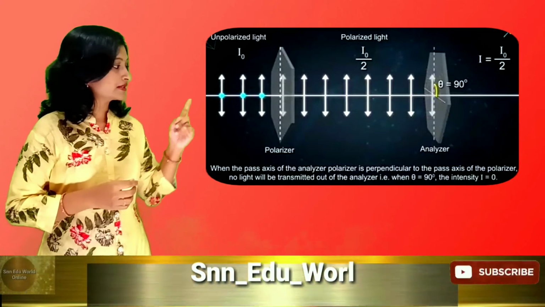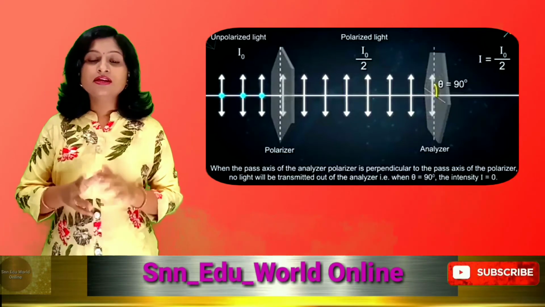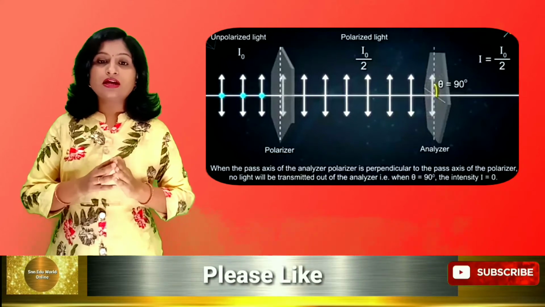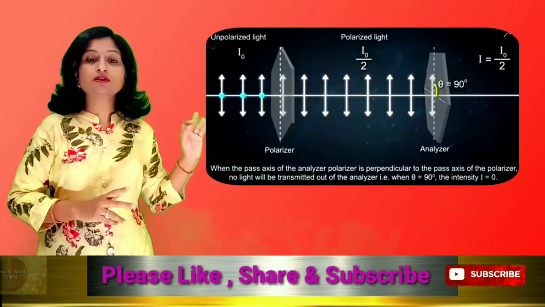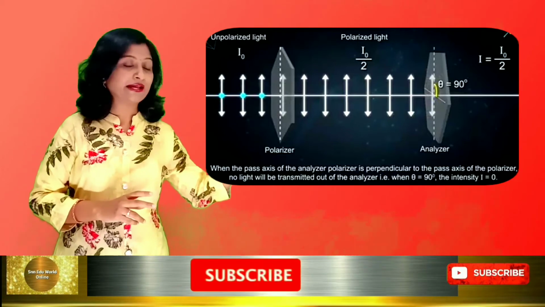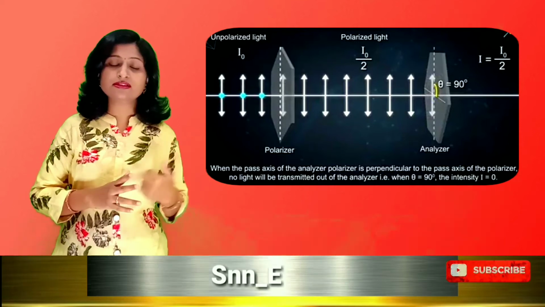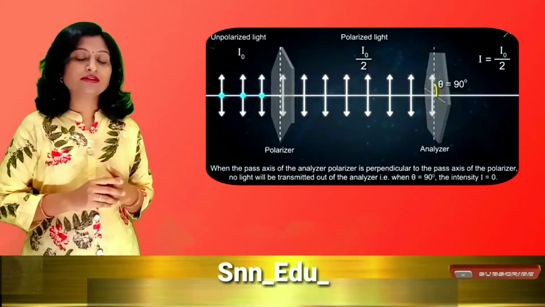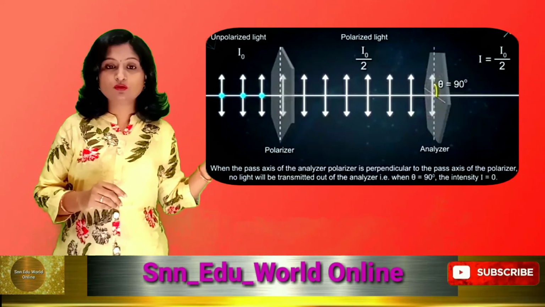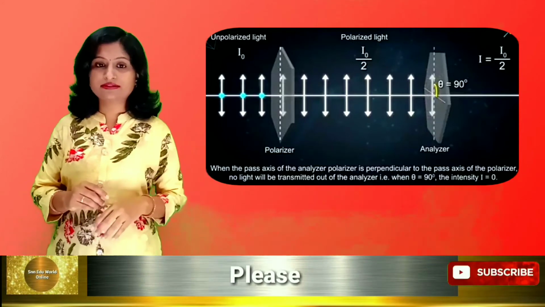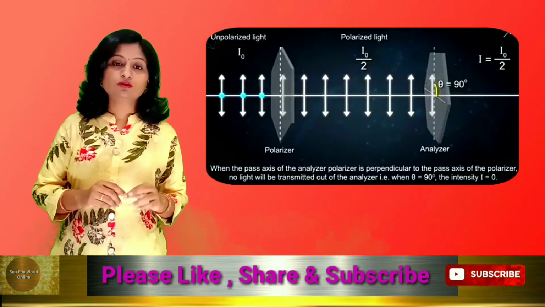But when this angle theta becomes exactly 90 degrees, not a single ray is allowed to pass through this analyzer. So in the output we are getting no light. See, there is only a blank line. No polarized light is observed as output. From the polarizer we are getting light, but from the analyzer we are not.